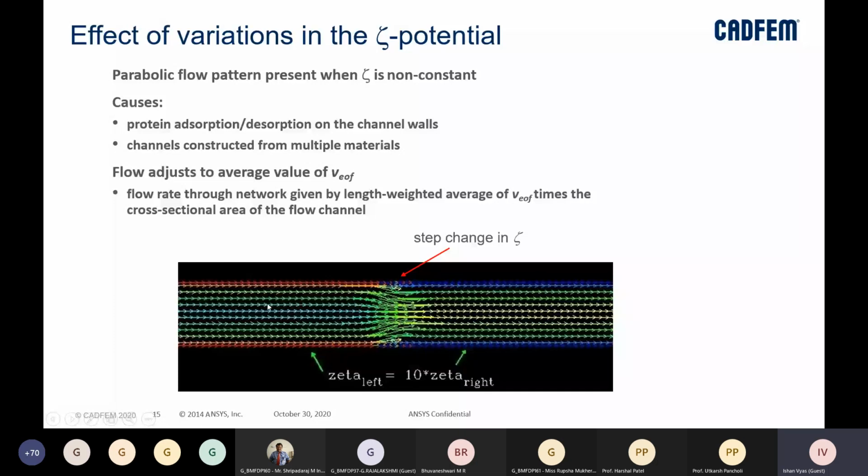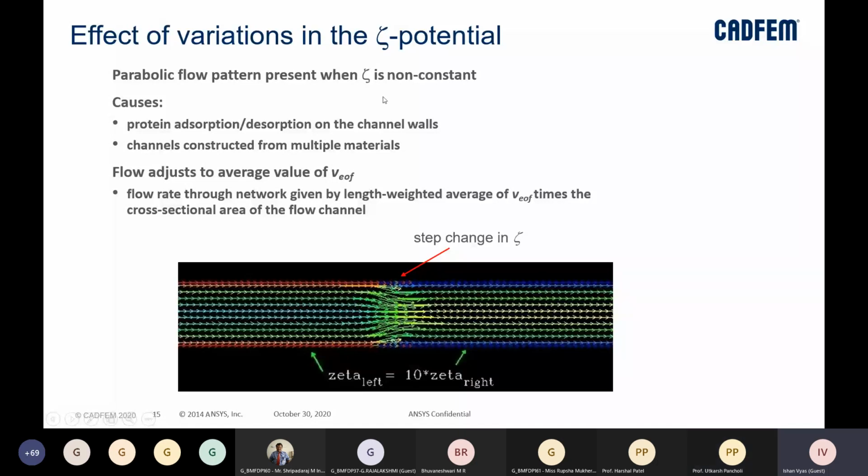These are the velocity vectors of the flow inside the channel. Now there is a step change of zeta potential right here, and in this particular location, a lot of dispersion might have happened, right? So this step change caused this dispersion.